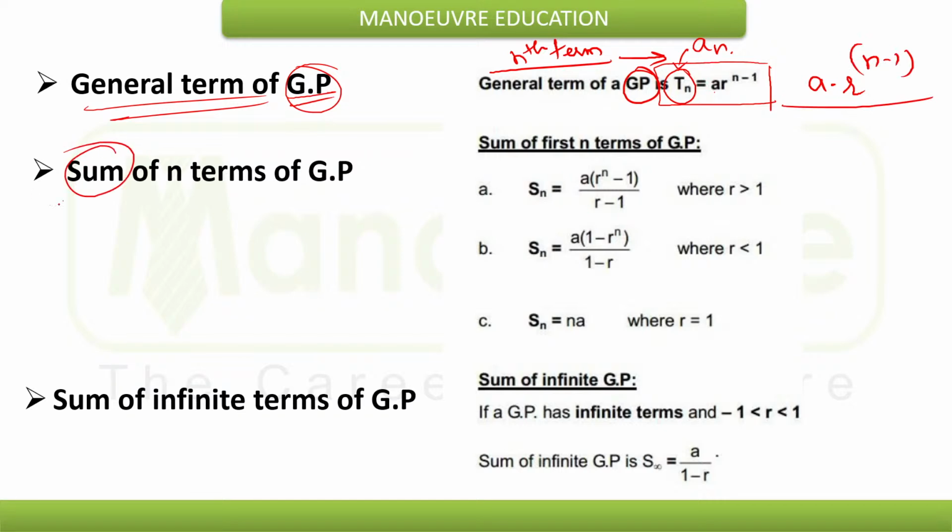And as far as sum of n terms of GP is concerned, we have different formulas for that. It depends on the value of r, whether it is equal to 1, greater than 1 or less than 1. In the case of arithmetic progression, we have D as the common difference. Similarly, in case of GP, we have r as the common ratio.